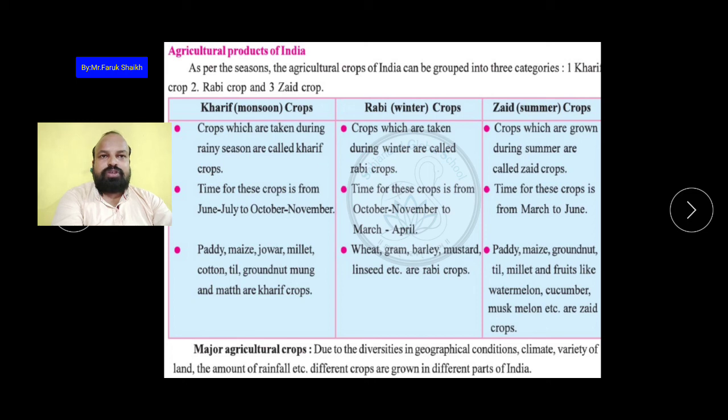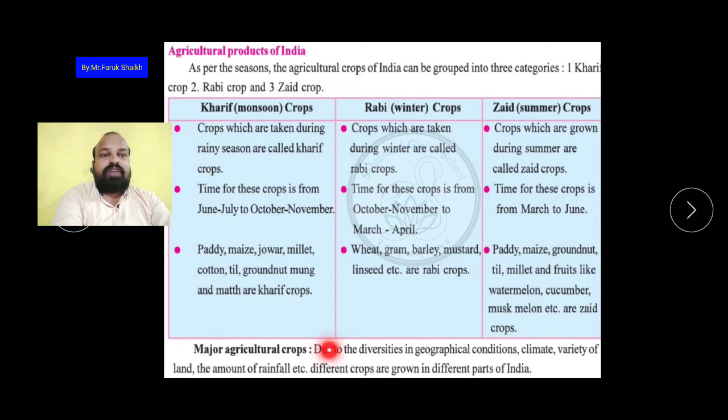Okay, so here it is an understanding of the different types of crops which are carried out in India, and they are grouped into three categories: kharif crops, rabi crops, and the zaid crops. Is it clear? Okay, now the major agricultural crops. अब इंडिया में बहुत ज़्यादा डिफरेंट टाइप्स के crops are cultivated.